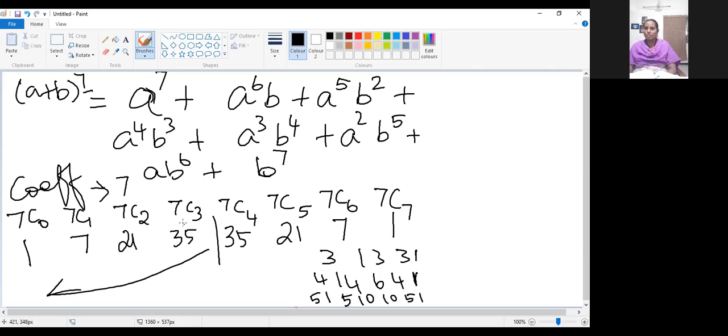If you are finding for this, if you are getting 35, there is no need of calculating for these things and all. You can write in the reverse order as it is. So, the same thing will be here. 1, 4, 6, again 4, 1. 1, 5, 10, 10, again 5 and 1. In the reverse order, it has been written. Can you understand that?